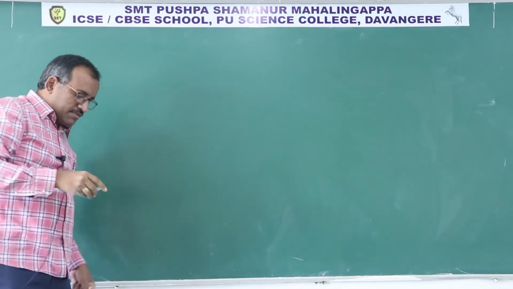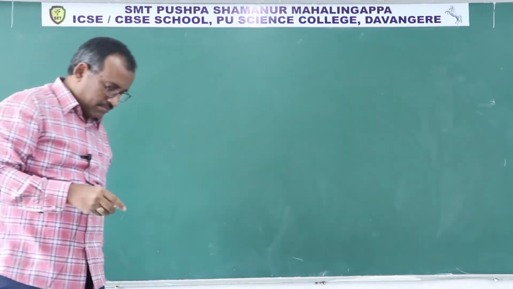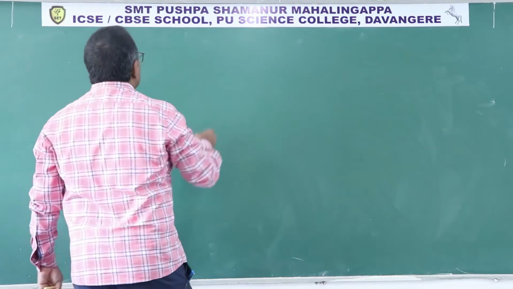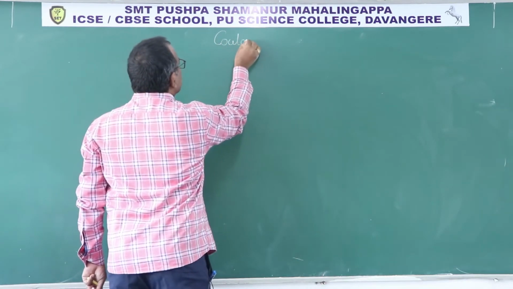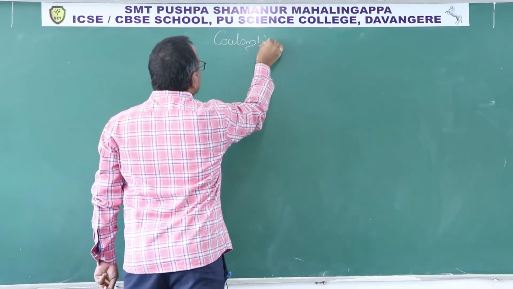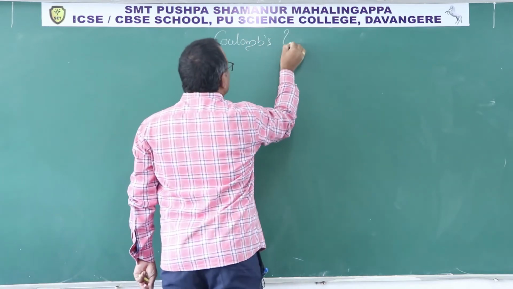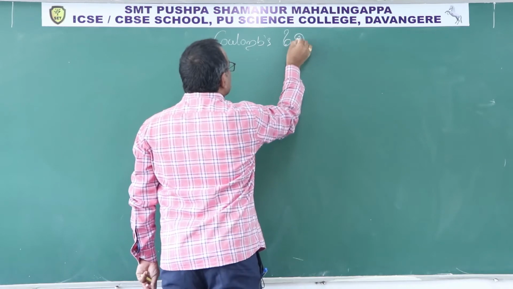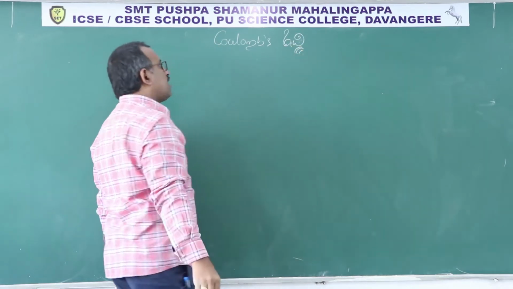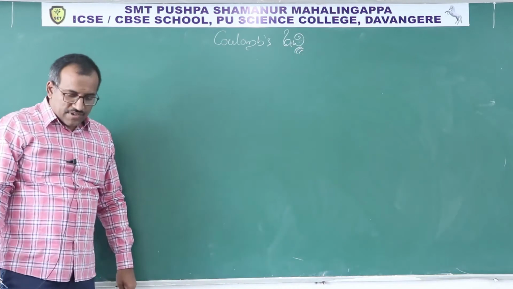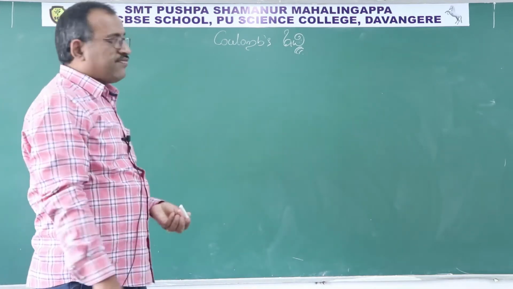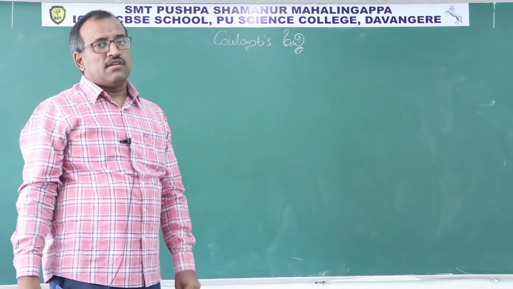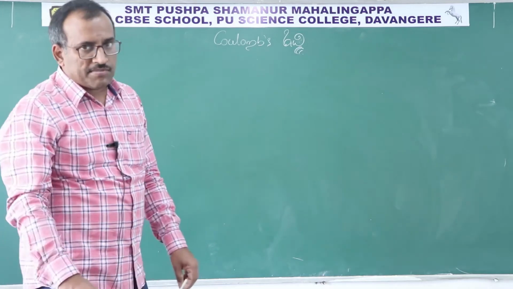Now coming to Coulomb's law. Put the heading. Coulomb's law. A very, very important question for 4 marks on board level, and an important question for objective.